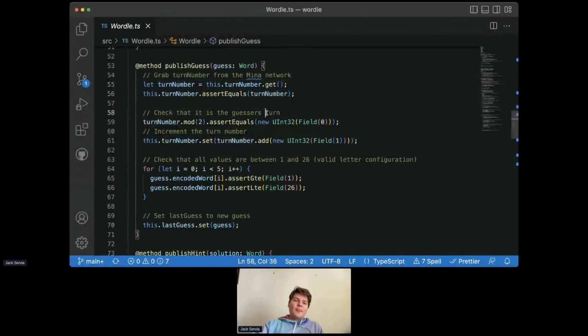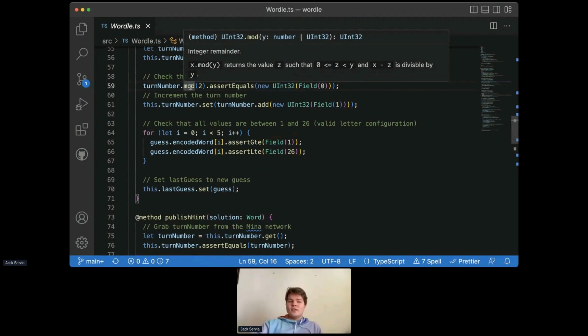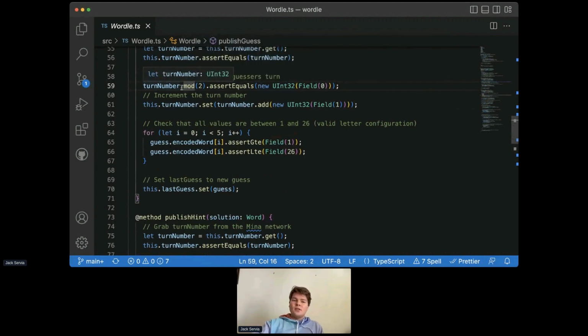that's still on chain. The next thing that we can do is check that it's the guesser's turn, and we do this just by calling this mod method, which is something that doesn't exist on the field type, and so this is why we have to use the uint type on turn number, and then we assert that it's equal to 0 in this case. So half the time it will be 0, half the time it won't be 0, but this way we know that it's our turn if it's 0.